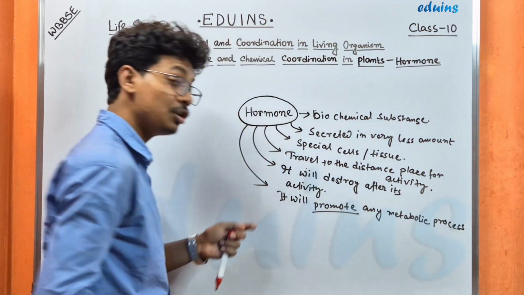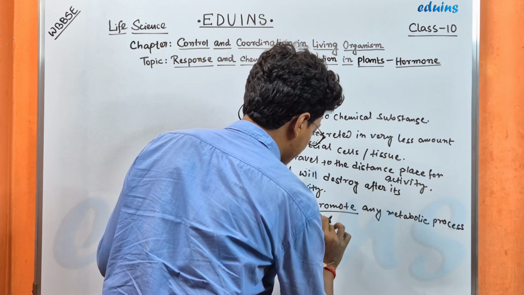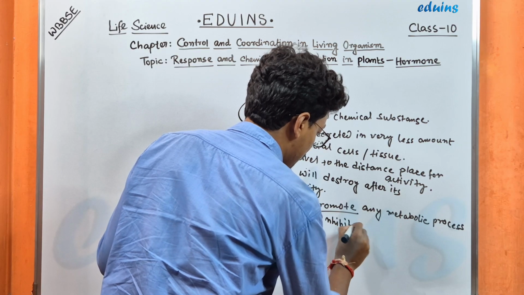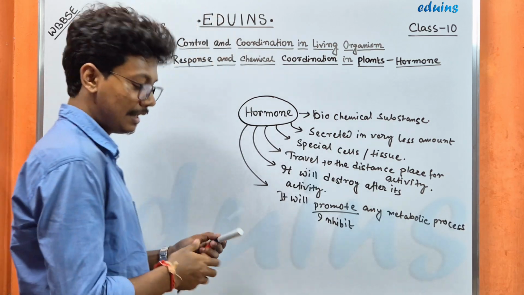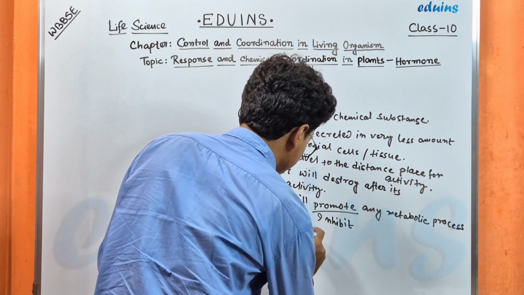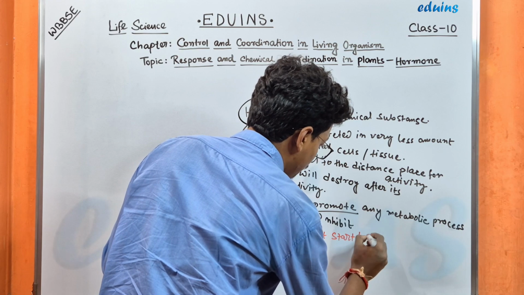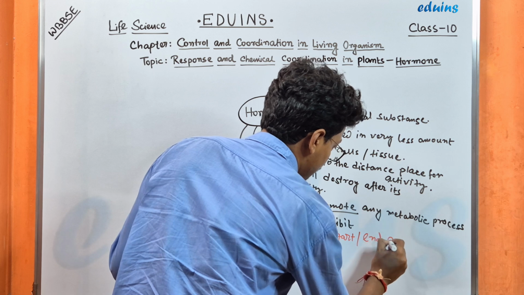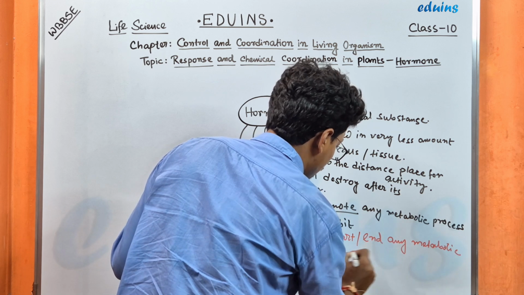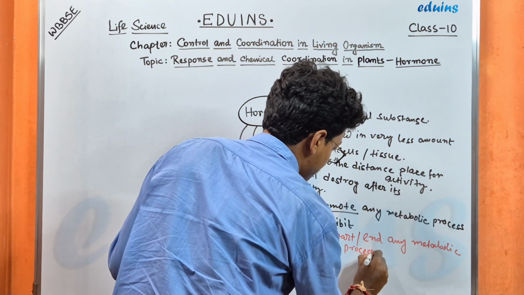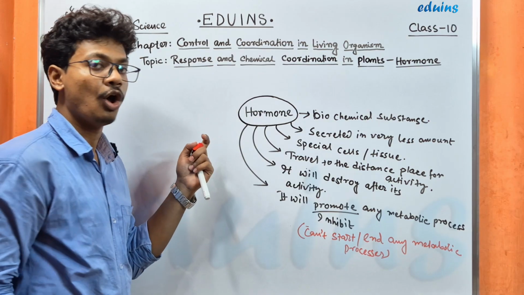Not only promote, it also inhibits some metabolic processes. But they cannot start or end any metabolic process. So these are the characteristics of a hormone.